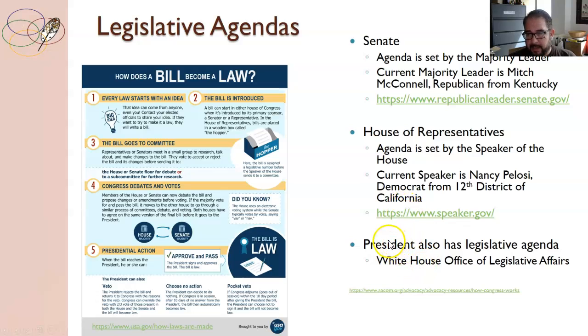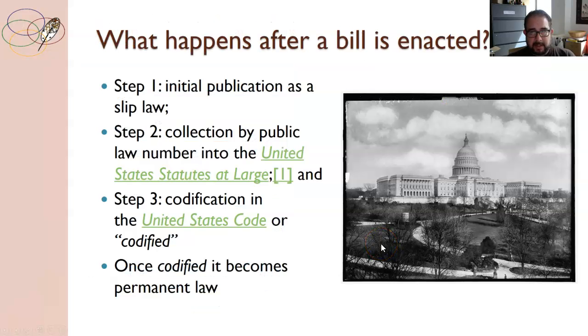But the president also has a legislative agenda because the president has the power to sign or not sign bills, and so they're constantly interacting with Congress. What happens after a bill is enacted? It becomes a slip law. Then it becomes numbered, and once it gets officially codified, that means it becomes permanent.